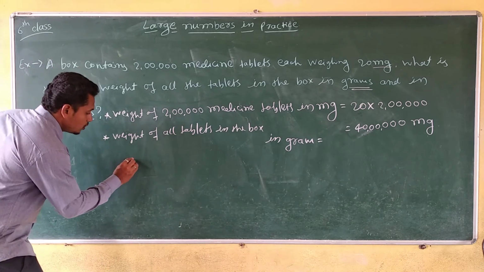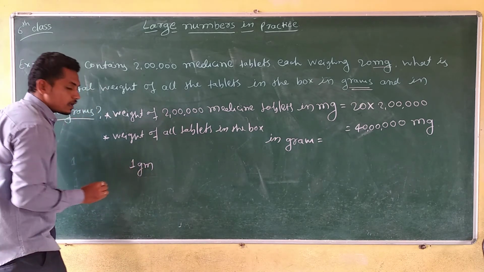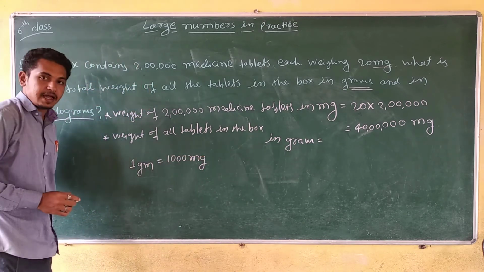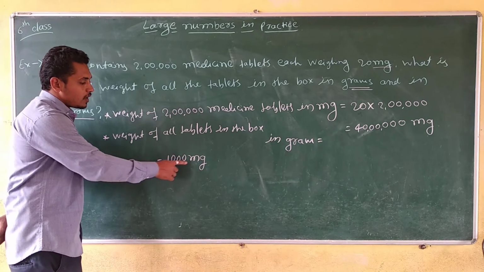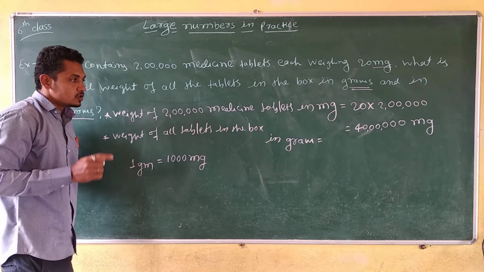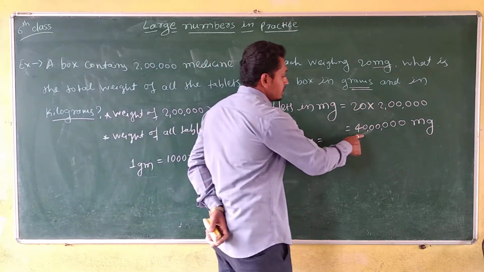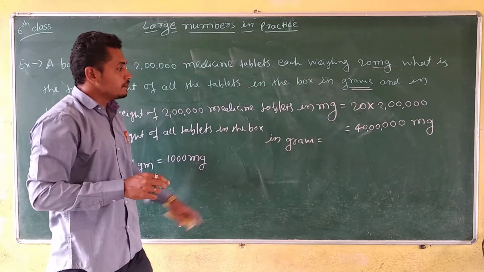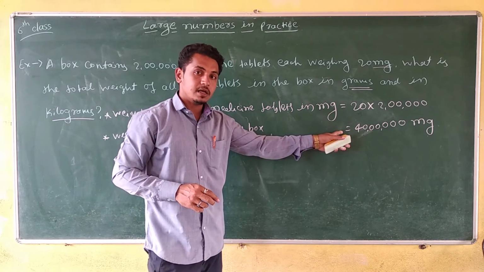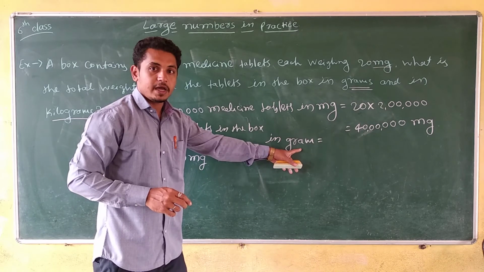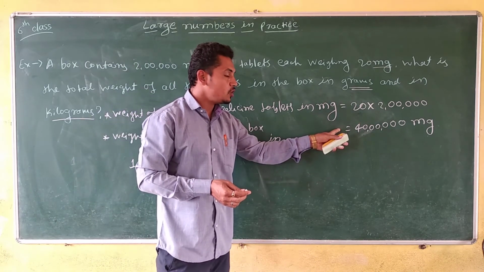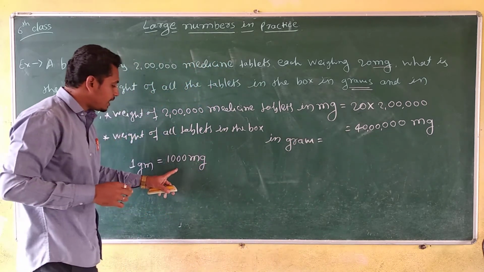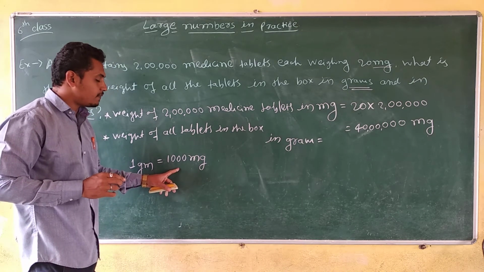First you have to know that 1 gram is equal to 1000 milligrams. So we have to convert the milligram quantity into grams, which means we have to divide by 1000.